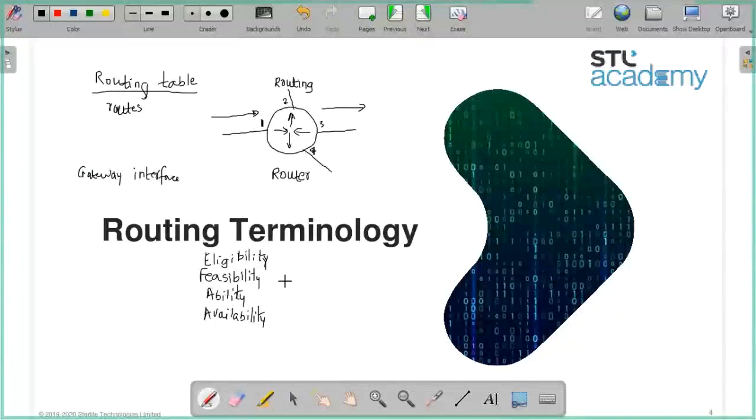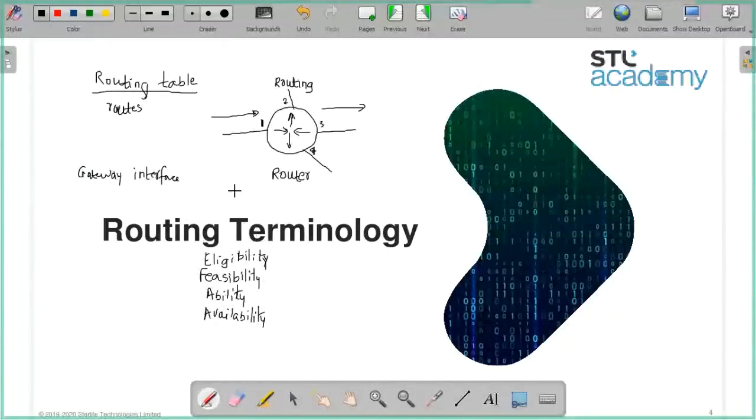Even your parents, relatives, and elders will influence you, and your elder brother or sister will influence you in taking the decision. My brother is doing engineering, so I should also pursue the same. And currently the IT field is booming, so I want to do IT only. My brother is doing mechanical, but I want to do IT. So there are several factors which influence us in decision making.